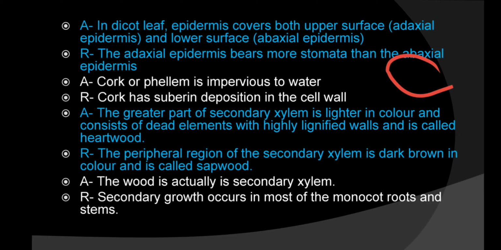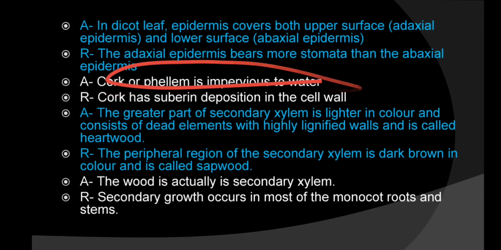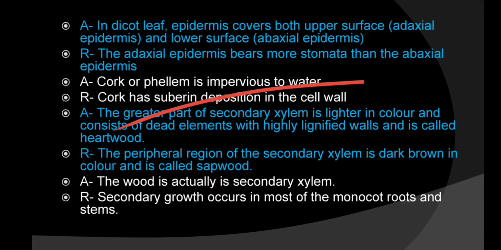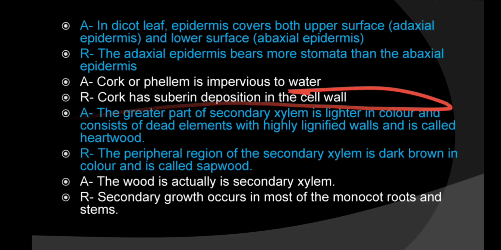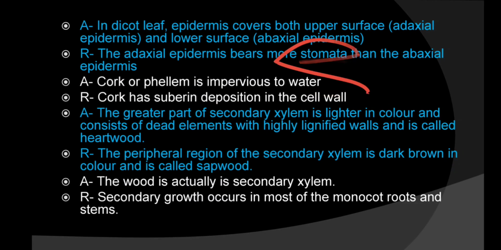Now the next question: cork or phellem is impervious to water. You know that cork cambium makes the outer layer, known as cork, also called phellem, and the inner layer, phelloderm. So cork is impervious to water, right? Why is it impervious to water? Because of the suberin deposition in the cell wall. So here the reason is the correct explanation of the assertion. So option A is right.